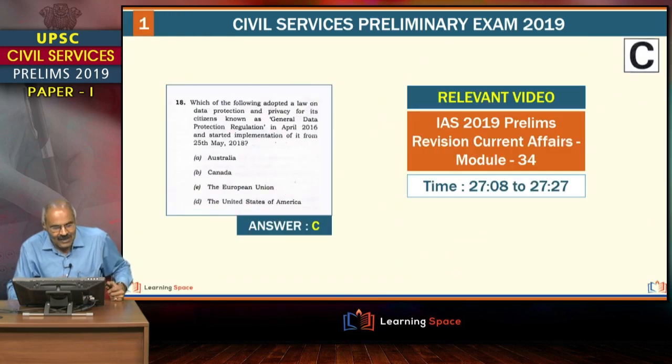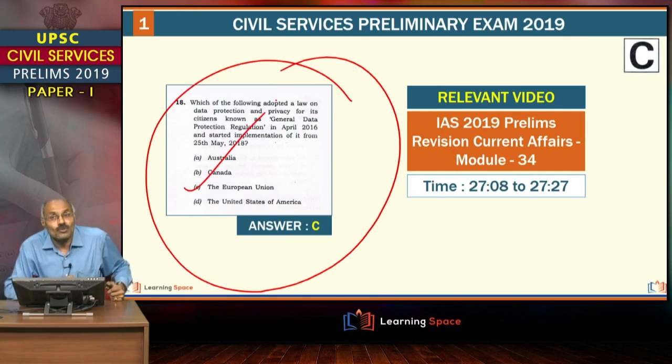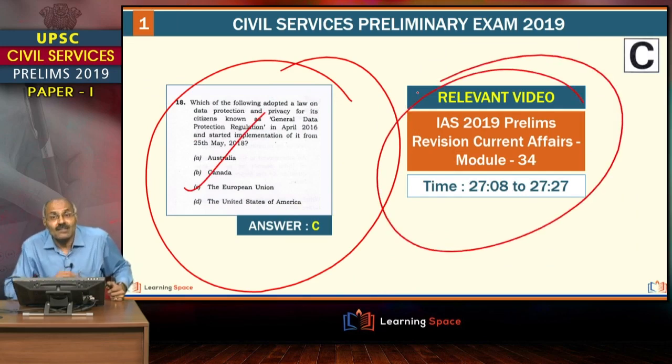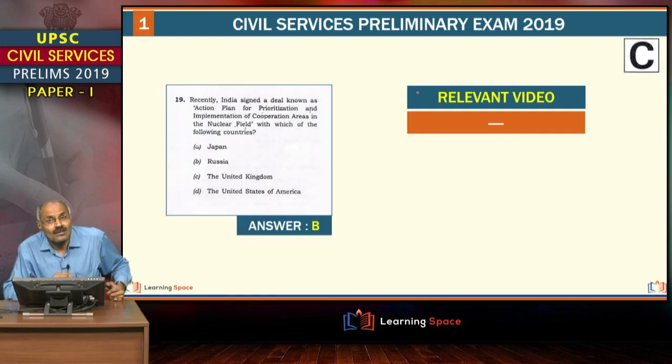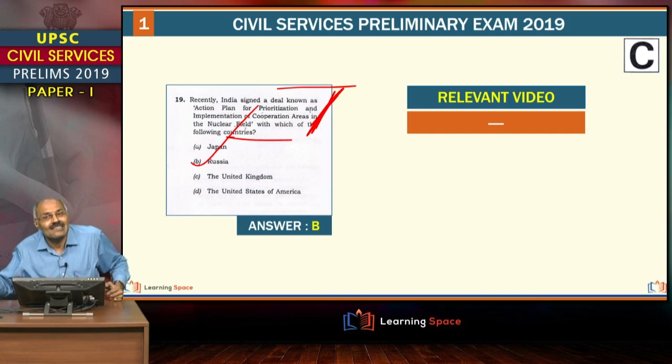Next one, this is with regard to the GDPR. We discussed number of times, European Union. In fact, this is part of revision module 34 also, right? And then this somehow we missed. This is part of the current affairs. In fact, around 7-8 months ago, this was in fact signed with Russia. We discussed in the editorial, but without taking this name. In general terms, we discussed in the editorial, right?